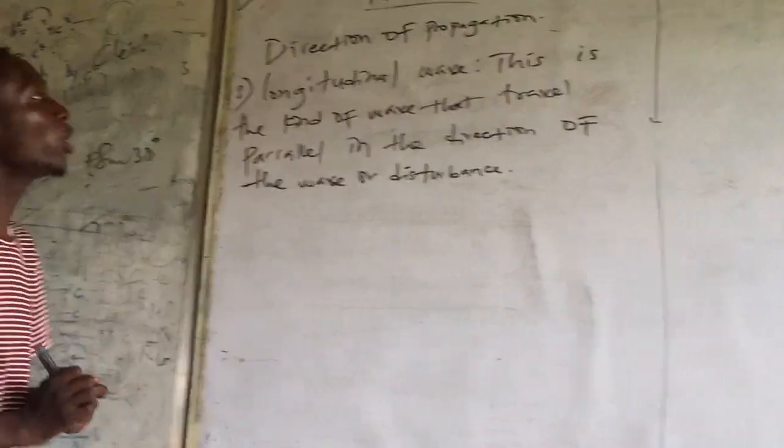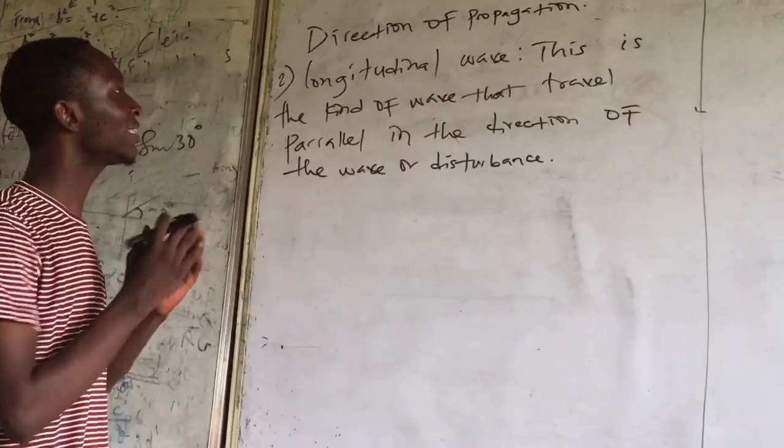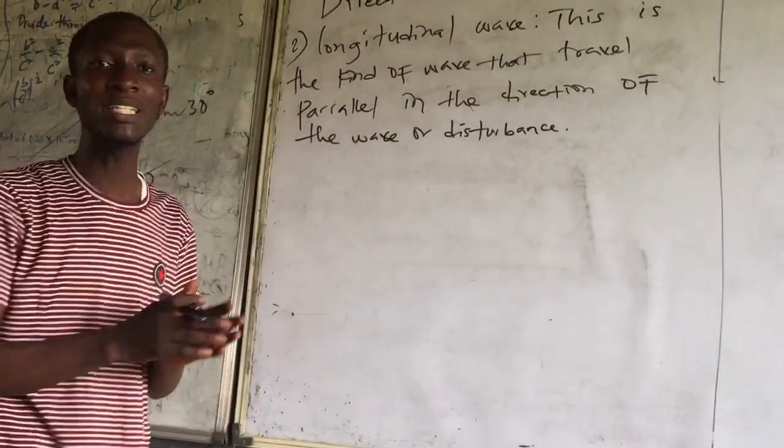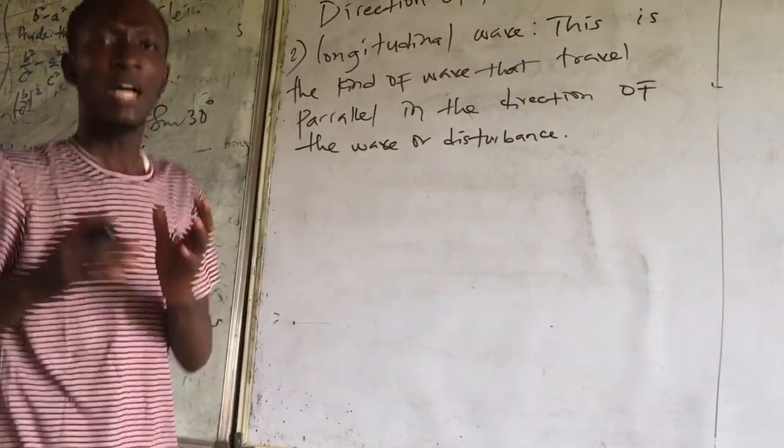So now, longitudinal wave, this wave travels parallel in the direction of the wave or disturbance.